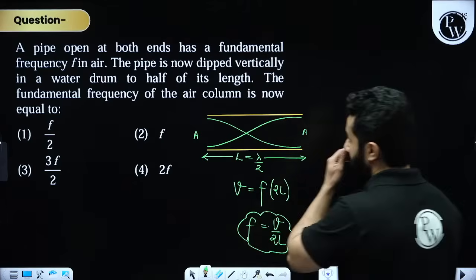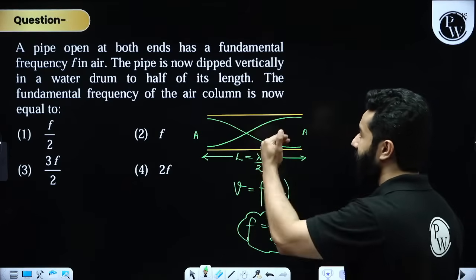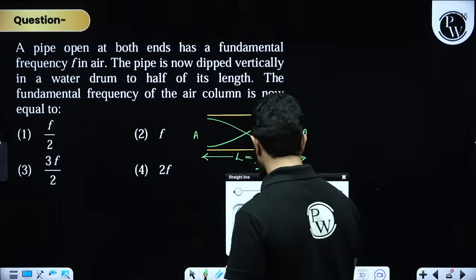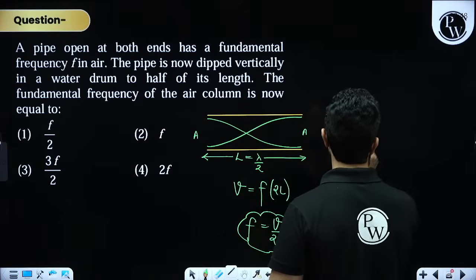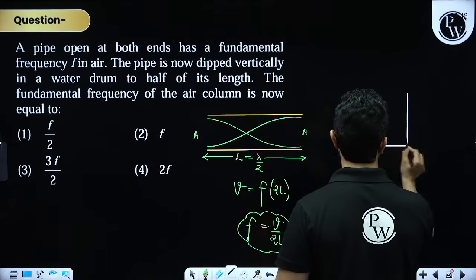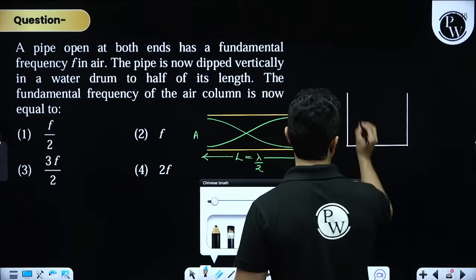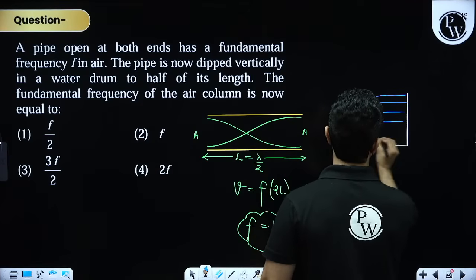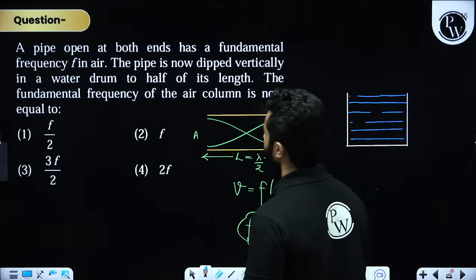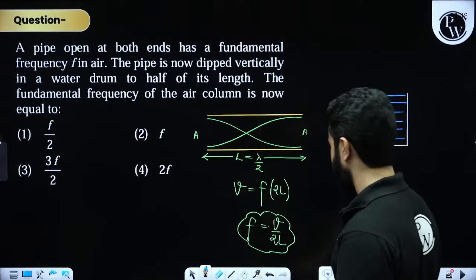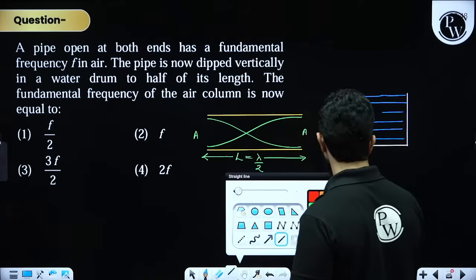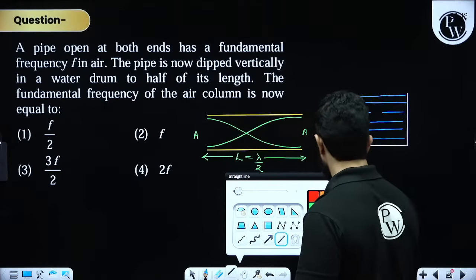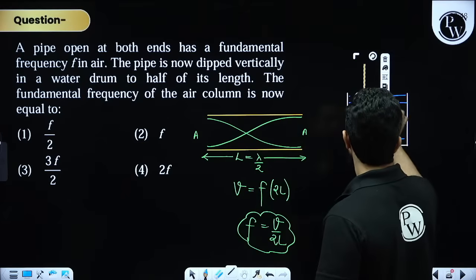Hai na? Now they are saying that the pipe is now dipped vertically into a water drum. So we have got a water drum like this, to half of its length. Half of its length basically means, my dear friend, something like this.